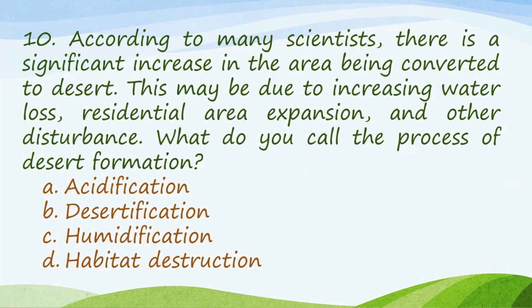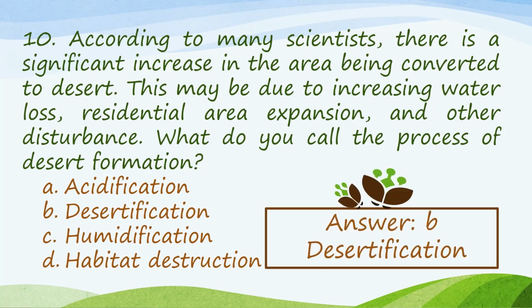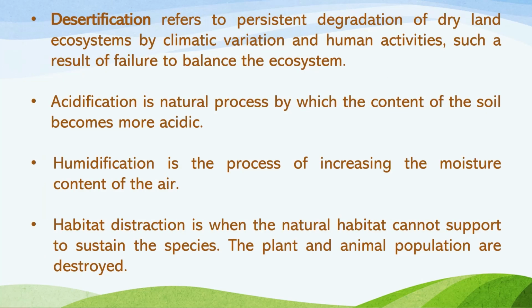Number 10 question. According to many scientists, there is a significant increase in the area being converted to desert. This may be due to increasing water loss, residential area expansion, and other disturbances. What do you call the process of desert formation? Our answer here is simply B, desertification. Desertification refers to persistent degradation of dryland ecosystems by climatic variation and human activities, a result of failure to balance the ecosystem.